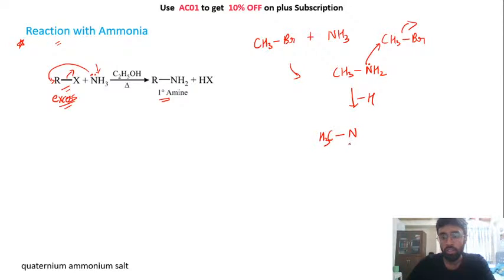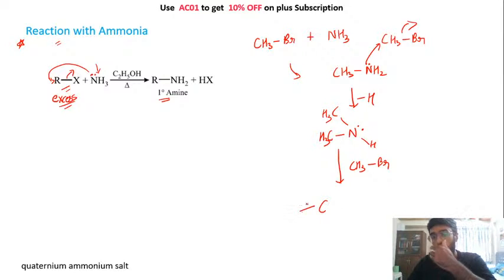Okay, so you have 2 CH3 and a hydrogen, and again you have lone pair. Now again this can react with another CH3Br to form this structure. Okay, मैं यहाँ पे ड्रॉ करता हूँ, to form this structure, जहाँ पे आपके पास नाइट्रोजन के पास 3 कार्बन्स हैं.